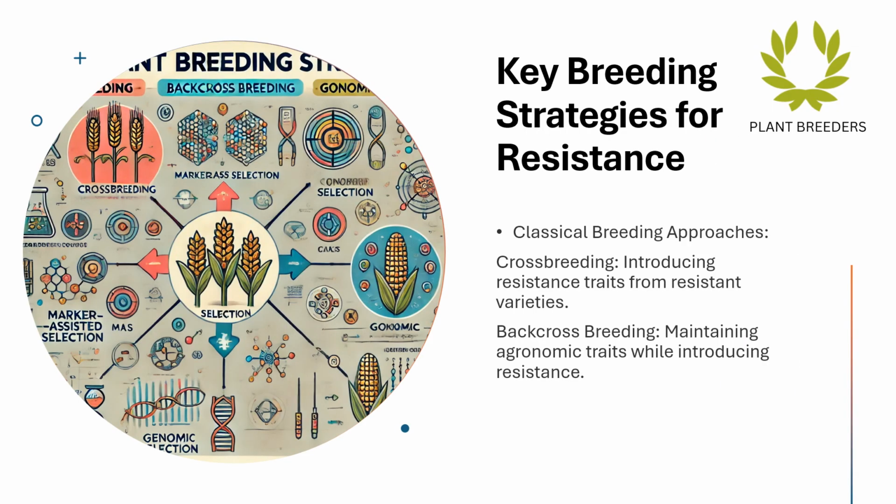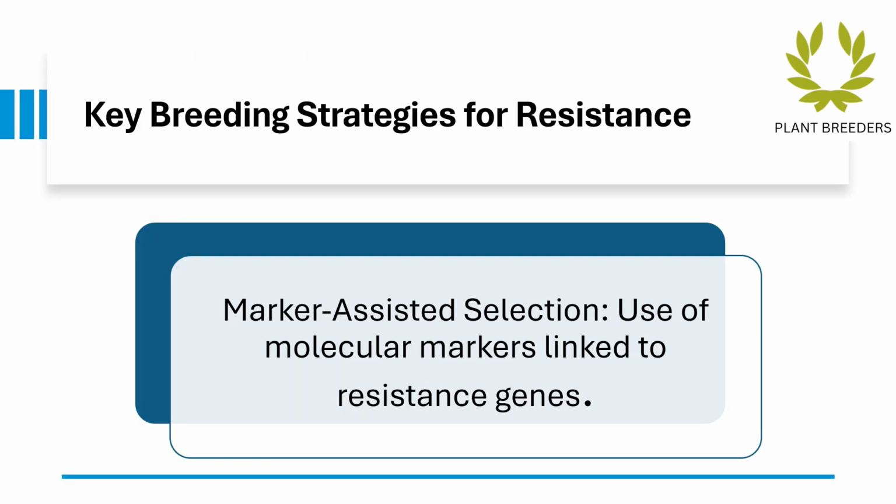Classical breeding approaches play a crucial role in enhancing crop resilience through several key techniques. Crossbreeding involves introducing resistance traits from naturally resistant varieties into susceptible ones, allowing for improved disease and pest resistance. Back-crossbreeding further refines this process by ensuring that desirable agronomic traits, such as yield and quality, are preserved while integrating resistance characteristics. Additionally, marker-assisted selection uses molecular markers linked to specific resistance genes, streamlining the breeding process and increasing the precision of trait selection. Together, these methods form a robust framework for developing resilient crops that can better withstand environmental challenges.